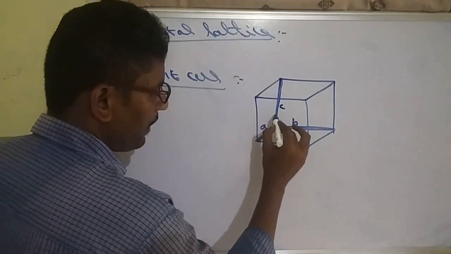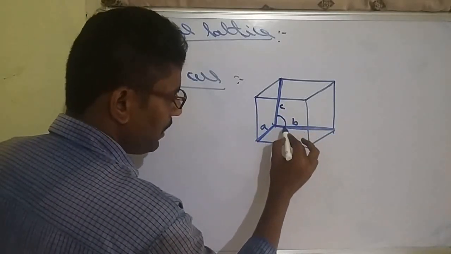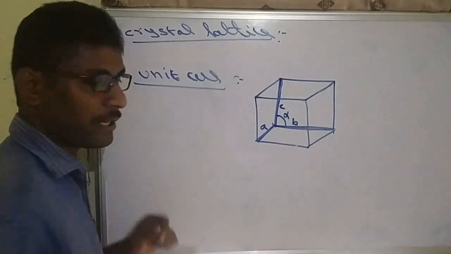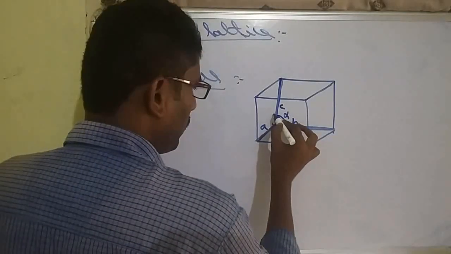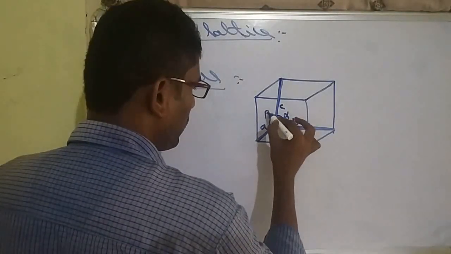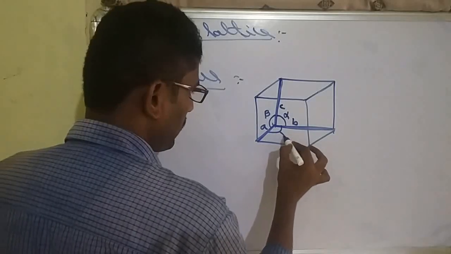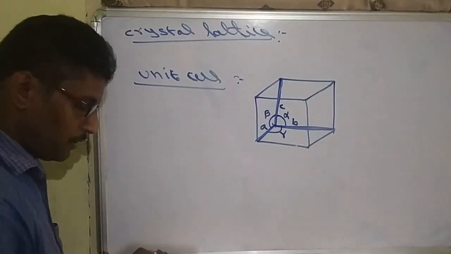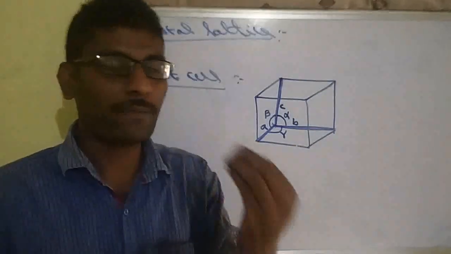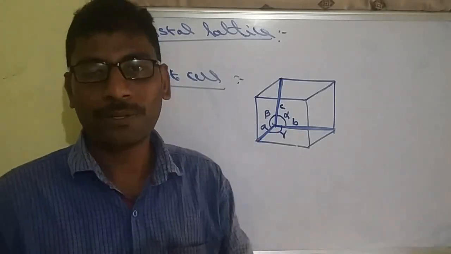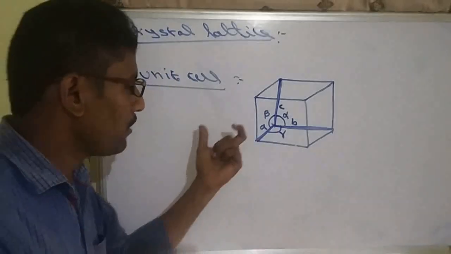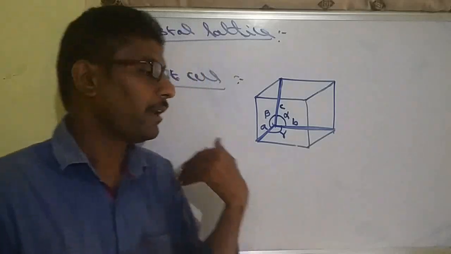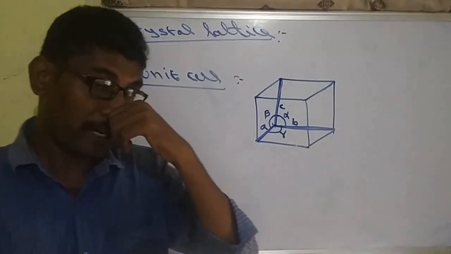And the angle between these edges, between B and C, we are taking as alpha. Between A and C, we are taking as beta. Between these two, we are taking as gamma. So a unit cell is denoted with some edge values and some angles. Edge values are represented with A, B, C. Angles are represented with alpha, beta, gamma.